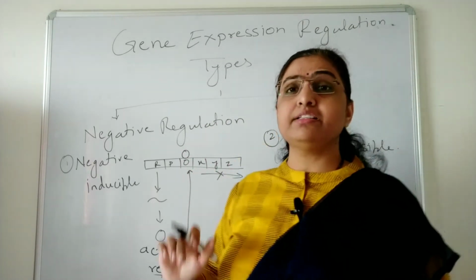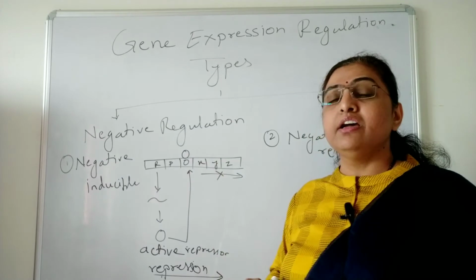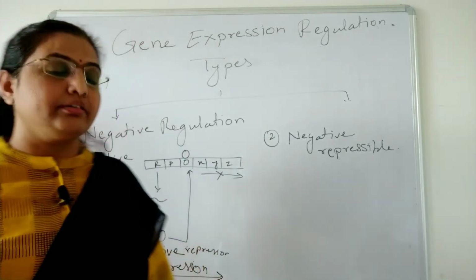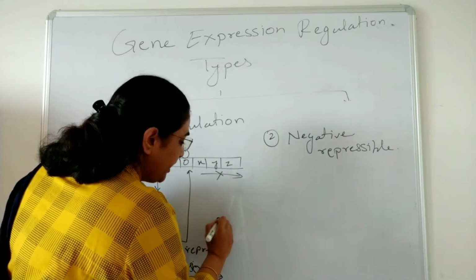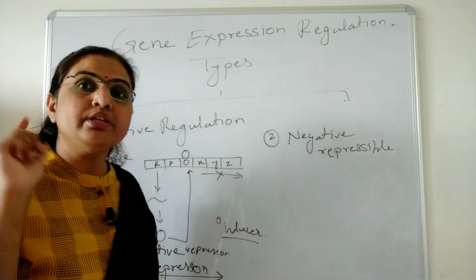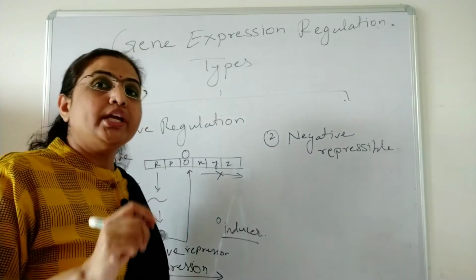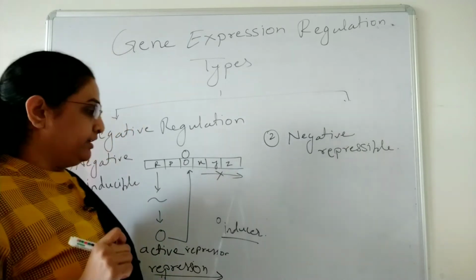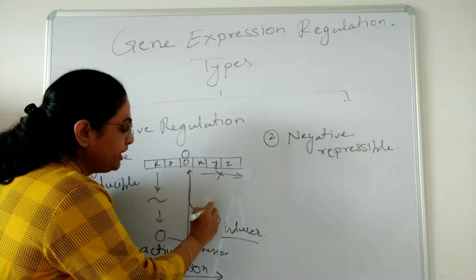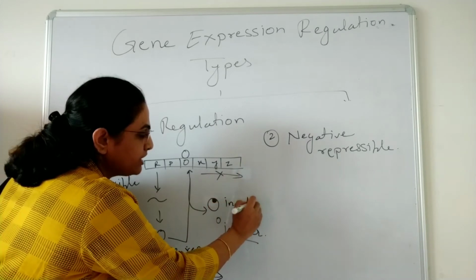And so to have the transcription, you have to detach this repressor from the operator. And who is going to do this work? Another small molecule, and that small molecule is called the inducer. The inducer is a small molecule, a substrate, which removes the repressor from the operator. So the inducer is going to bind with whom? It binds to the repressor and makes it an inactive repressor.